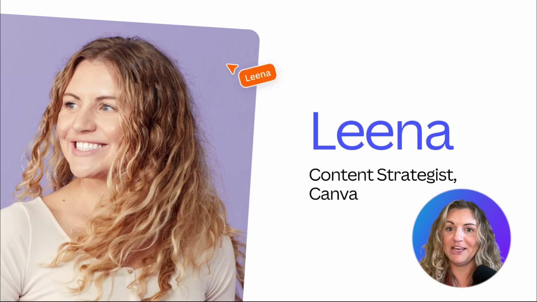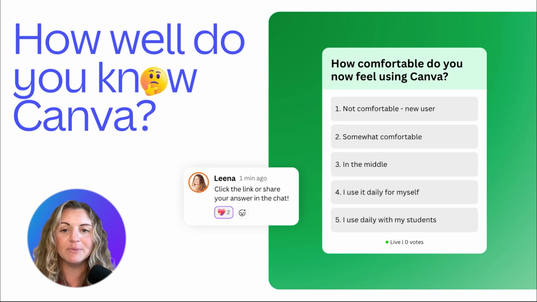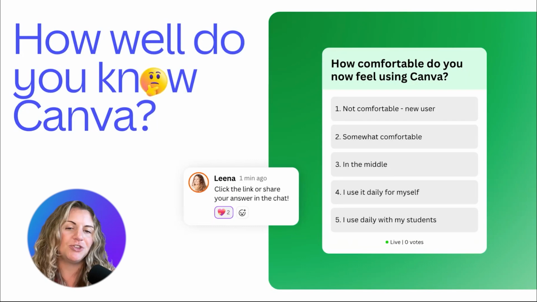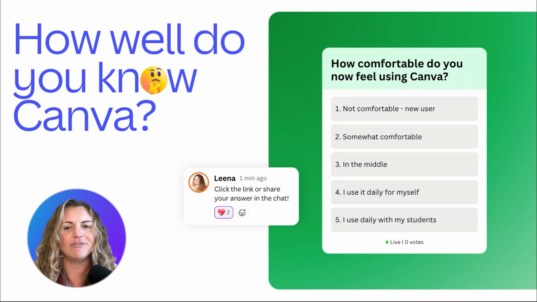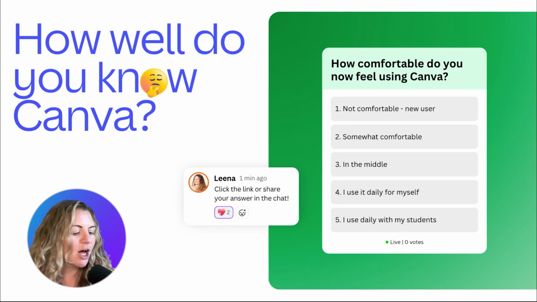Let's get ready. We always like to kick off each of these webinars, no matter if you've attended one or you've attended 100, letting us know how well you know Canva. This information helps us to guide our future webinars and also to just let us know a starting place for where you are today. So how well do you know Canva? Are you using Canva every single day with your students, out of 5? Are you kind of in the middle, where you've been dabbling in it a bit, but you're not 100% sure or don't feel that confident?